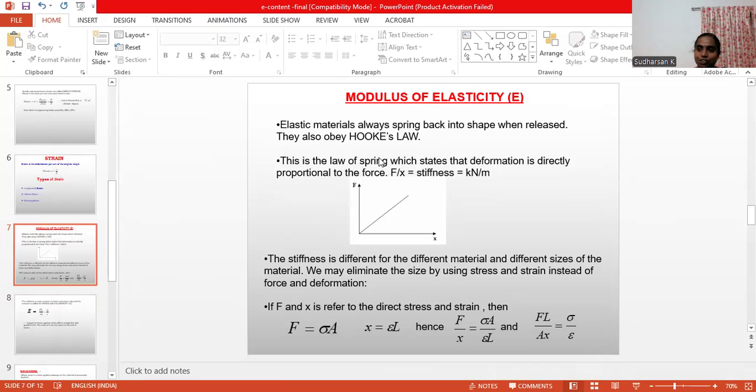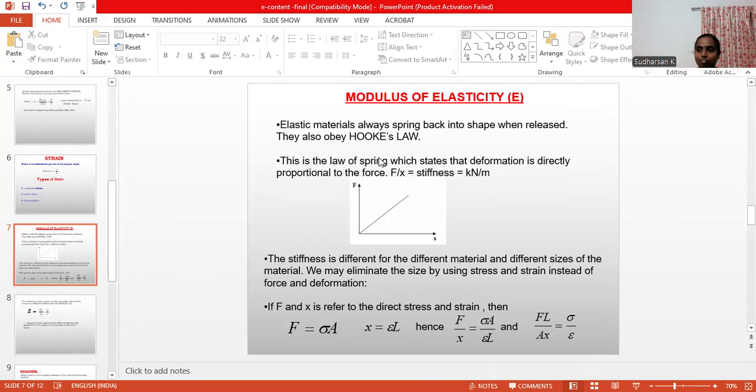If we apply a normal stress and there is a change in volume, that is volume strain. Normal stress divided by volume strain is called the bulk modulus. And the last one: if we apply a tangential stress, there comes a shearing strain.